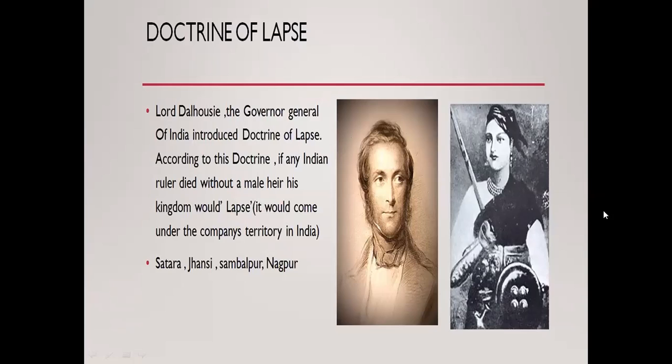When the ruler of Jhansi died in 1853, leaving no natural heir, the widow Rani was pensioned and their adopted son Anand Rao was not recognized as a lawful successor to the throne. The other prominent states annexed by applying this doctrine were Satara, Jaipur, Sambalpur, Udaipur, and Nagpur.